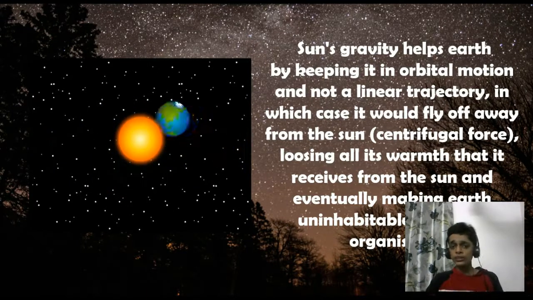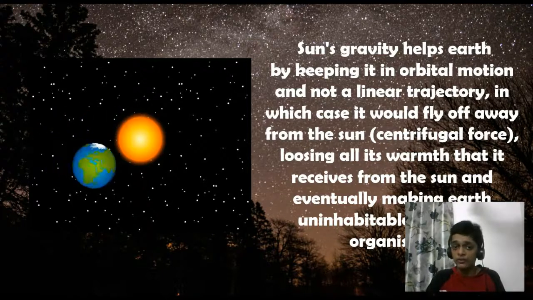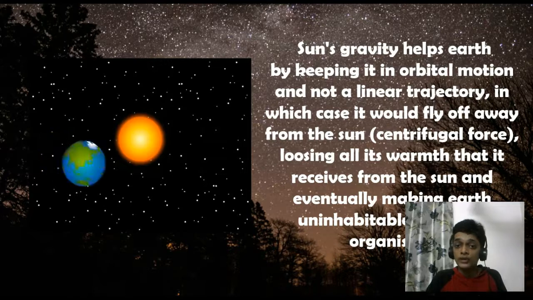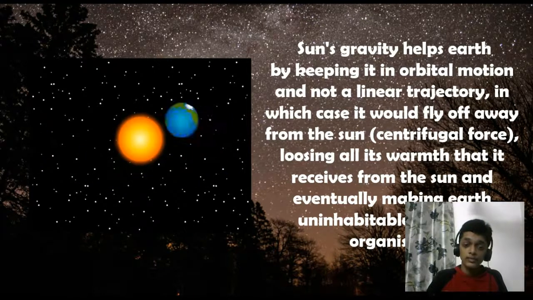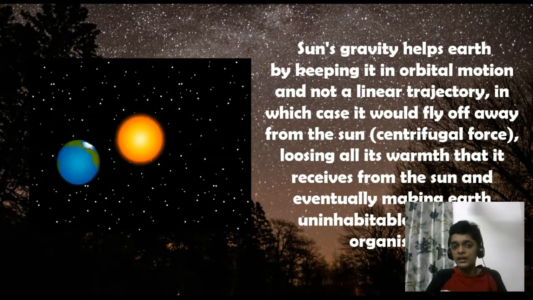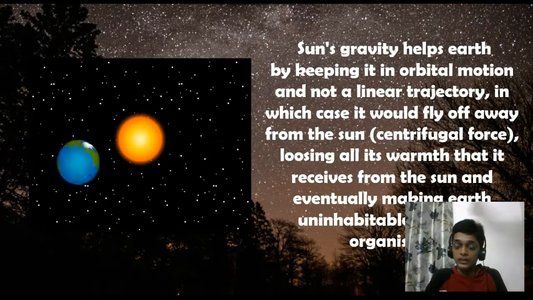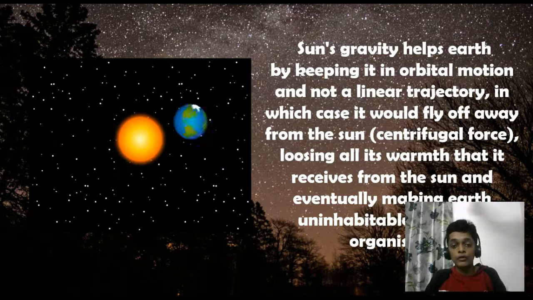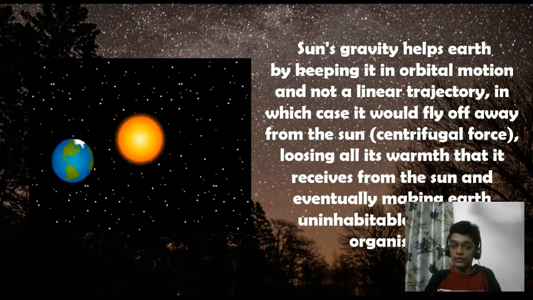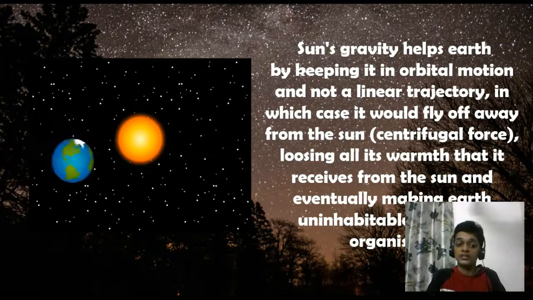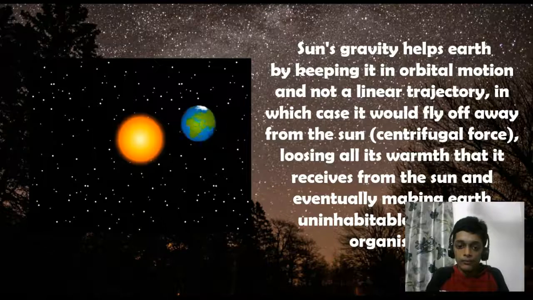Now, Uranus and Neptune are a bit farther away from the Sun, so the heat or the warmth does not reach that well. So they both are frozen planets. Whereas Mercury, which is nearest to the Sun, is experiencing very huge amounts of heat, and definitely life is not sustainable on Mercury. Now, Venus could have been life sustaining, but now it is not. Earth is the only planet that is known to sustain life.